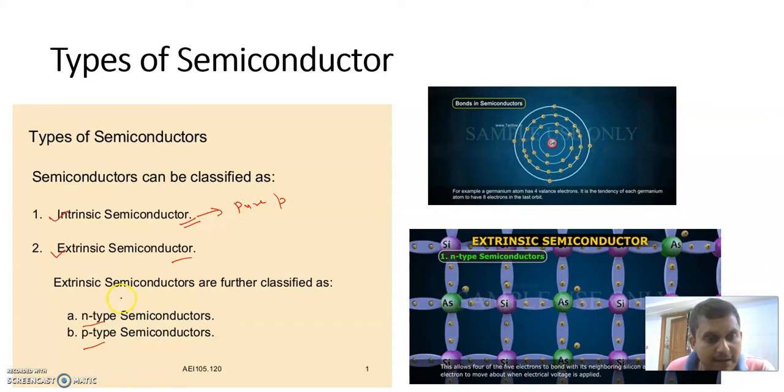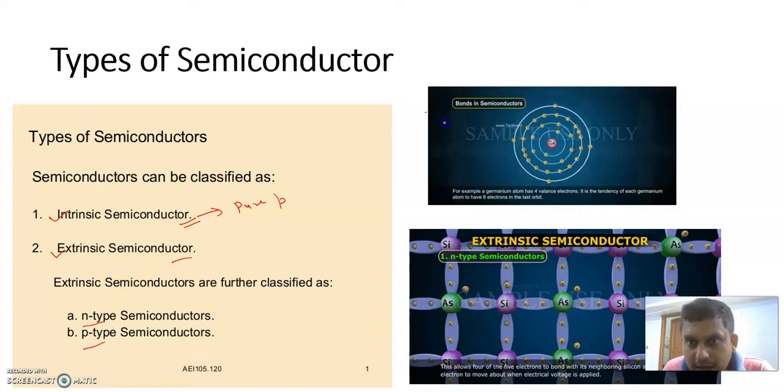Why is it pentavalent? Penta means 5, and valent refers to 5 valence electrons. If any atom carries 5 electrons in the valence band or outermost shell, then that type of atom is called a pentavalent impurity. And if any atom carries 3 electrons in the outermost shell, then that is called a trivalent impurity.